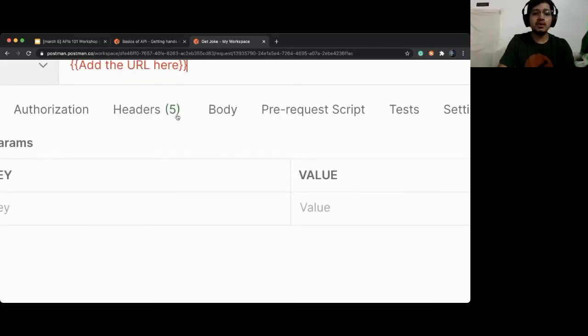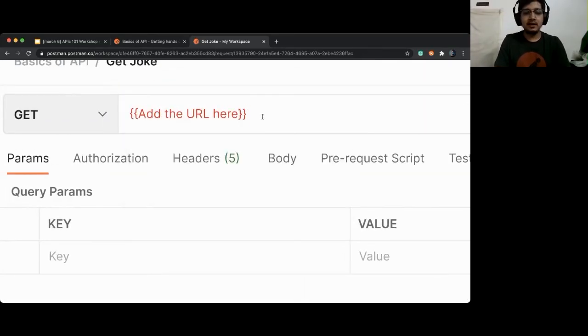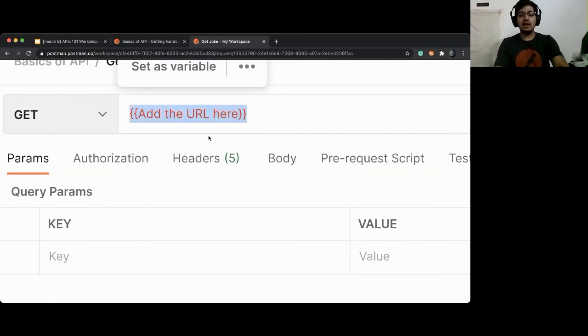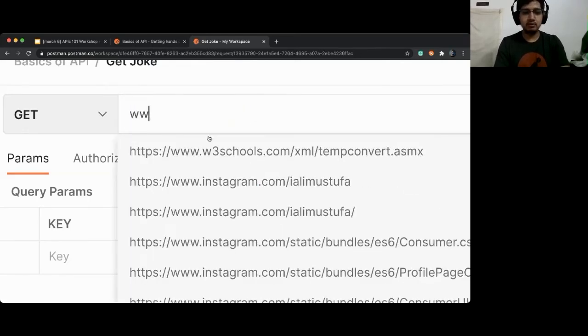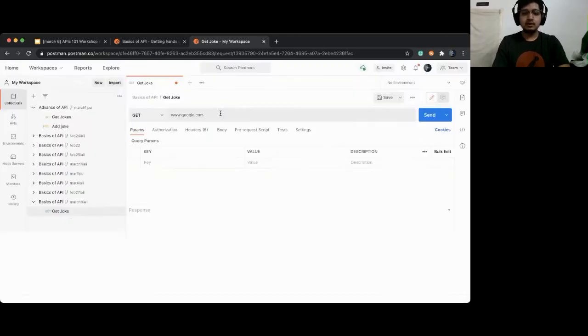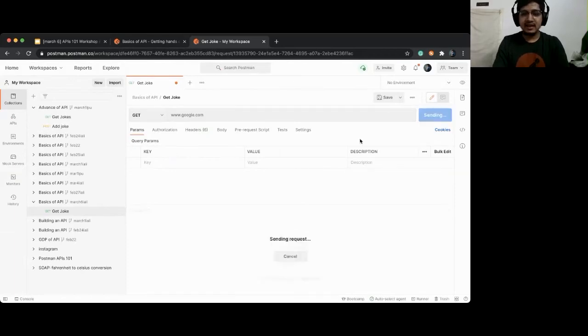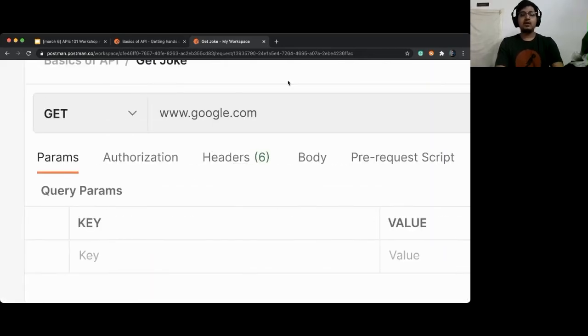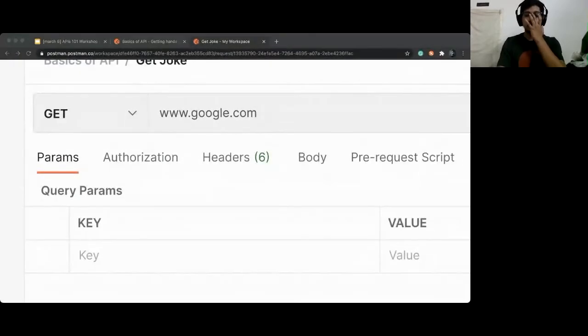Now what I want you to do is go here, remove this, add the URL there, and type www.google.com and hit send. And tell me what you see in response. Once you hit send, tell me what you see in response.